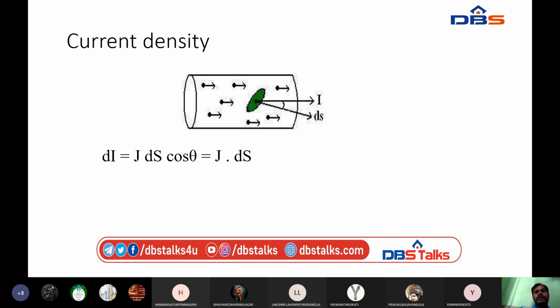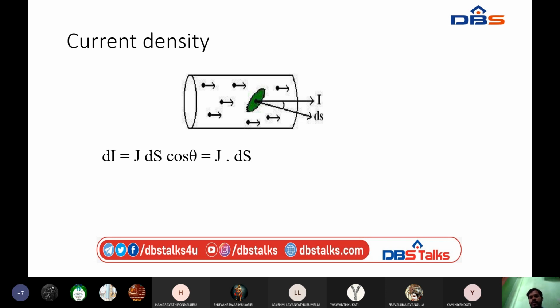So now let me define a current I equal to J into ds cos theta. Let me define theta as minimum, then cos 0 is equal to 1. In that case, theta is eliminated because of very small values. So then dI is equal to J dot ds.